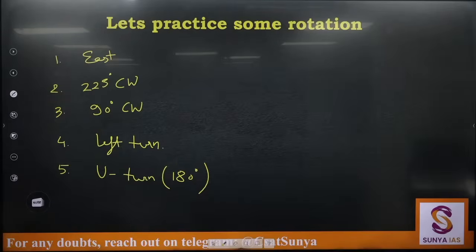So left and right turns are 90 degree turns. U-turn is a complete 180 degree turn. Suddenly the accuracy jumped from 20% to about 80%.